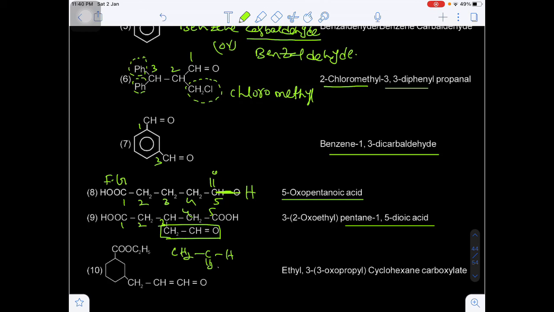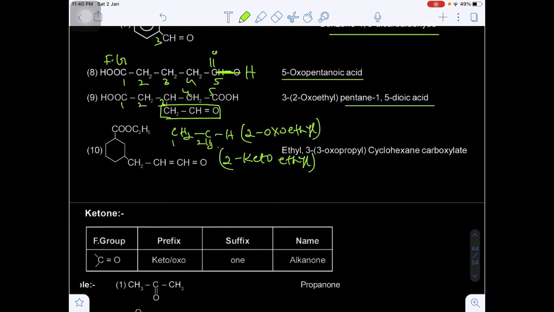So this will be the 2-oxo, this is the first carbon, this will be the second carbon. So I am writing 2-oxoethyl. 2-oxo, or simply we can say 2-keto also. 2-ketoethyl we can write. 2-oxo or 2-keto both are same.